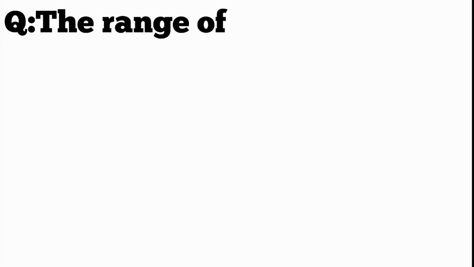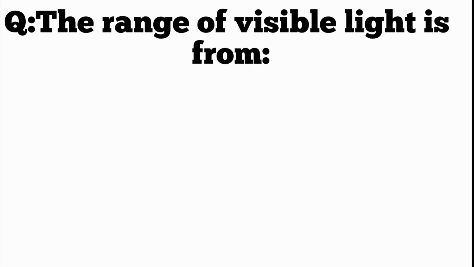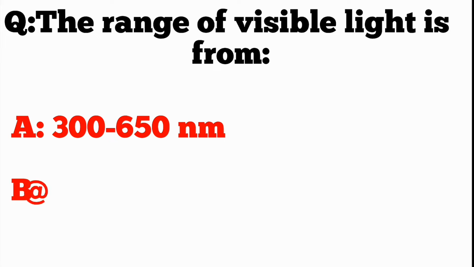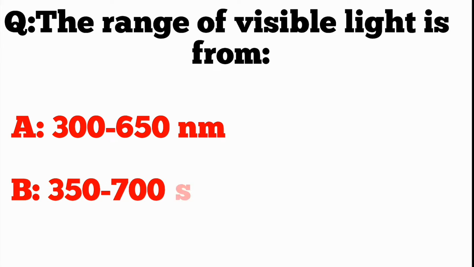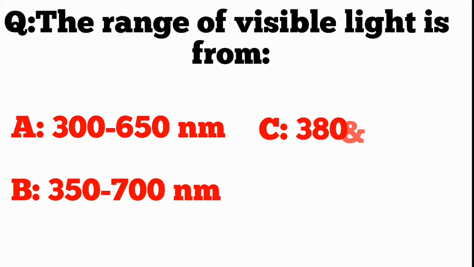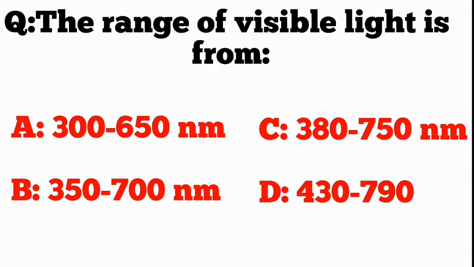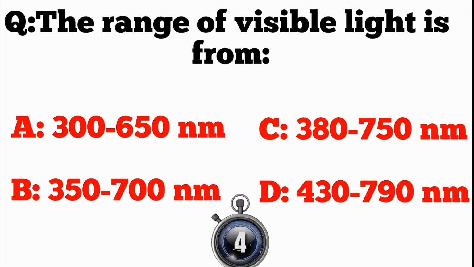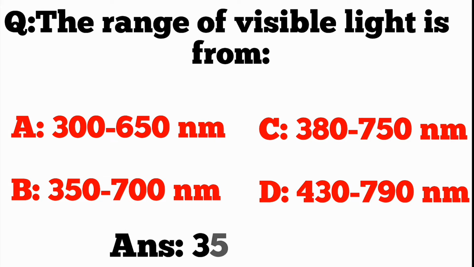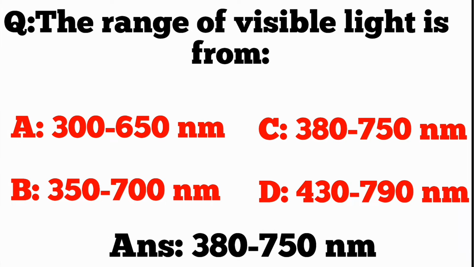Q. The range of visible light is from A. 300-650 nm. B. 350-700 nm. C. 380-750 nm. D. 430-790 nm. ANS. 380-750 nm.